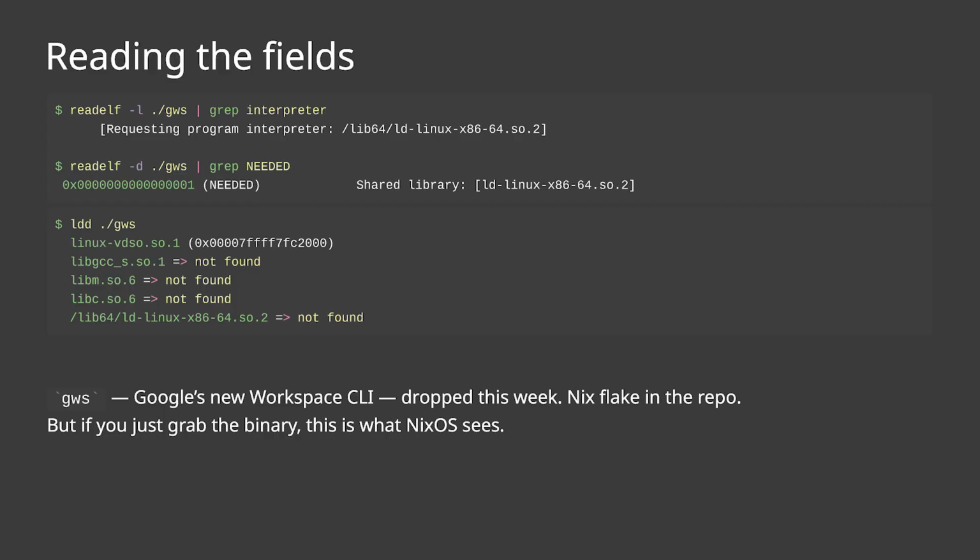And you have some handy tools to read them. You might check out stuff like readelf, which can be very handy, although it prints out a whole bunch of stuff. But if you do some grepping or get it as a JSON data structure, you can see it'll tell you, like, oh yeah, I expect to load an interpreter under /lib64, at least if you're not on NixOS. You can also use ldd, which will help you do the same thing. And all of these are just great ways to start exploring, but they're kind of read-only.